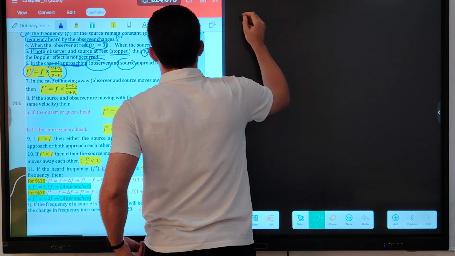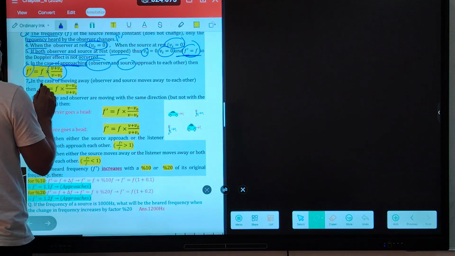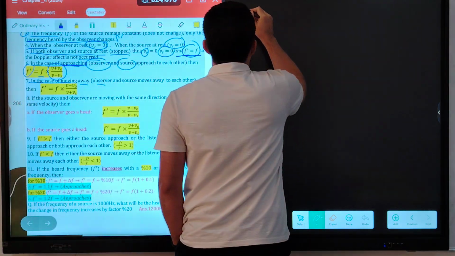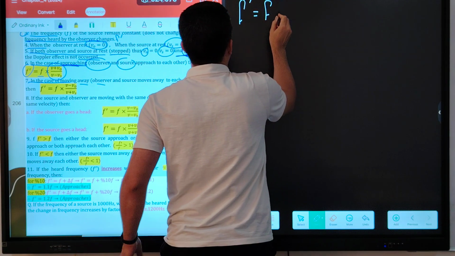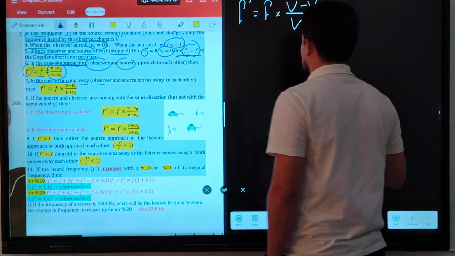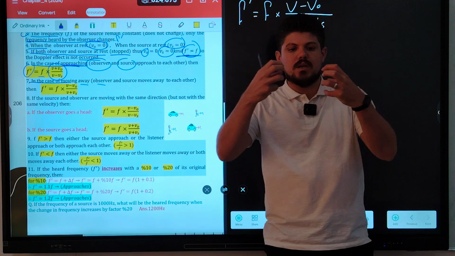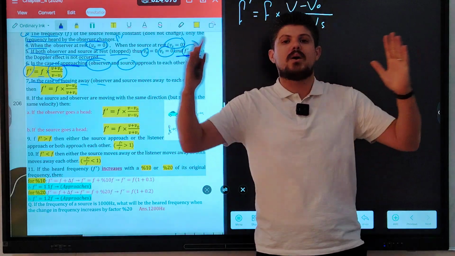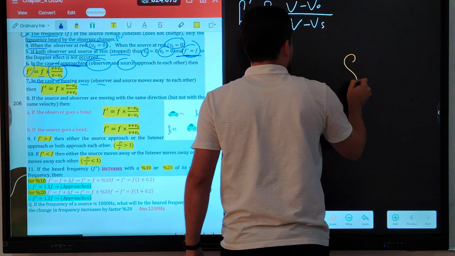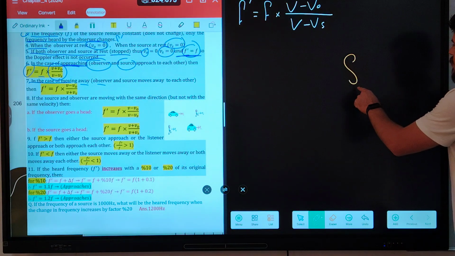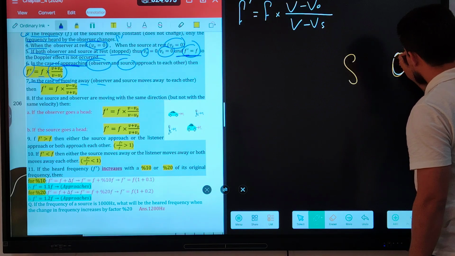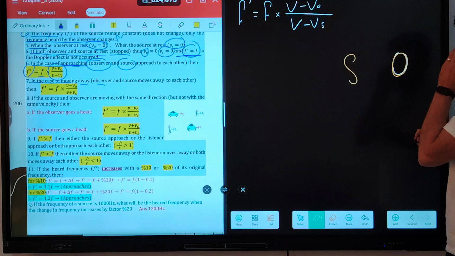Another case: when the observer and source are moving away from each other, the main equation is F prime equals F times (V minus VO) over (V minus Vs), in the case when observer and source are moving away separately from each other. As I told you, at first we have to write down source and observer. This is source, this is observer.